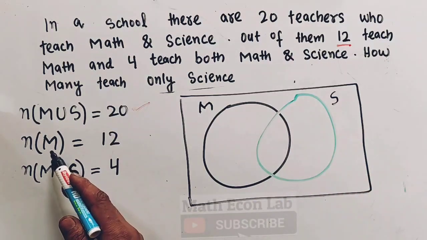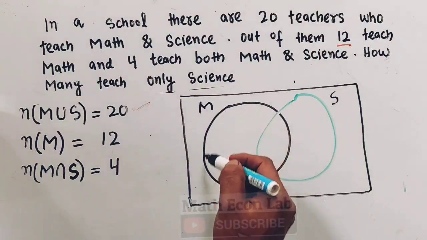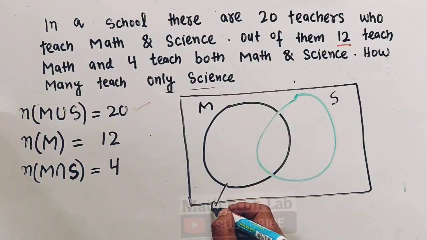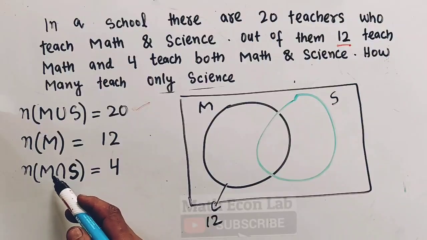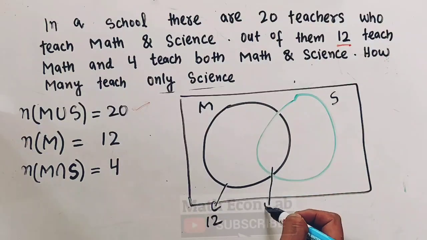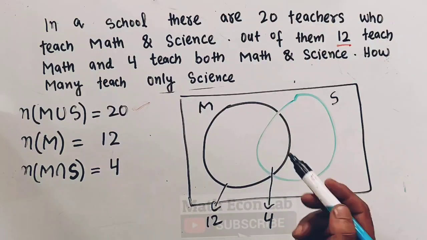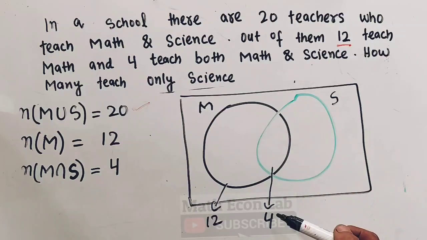Now the number of teachers who teach math is 12, so this whole circle denotes the number of teachers who teach math. The common area between the circles is the number of teachers who teach both math and science, which is 4. We are told to find out the number of teachers who teach only science. So how do we find it here?